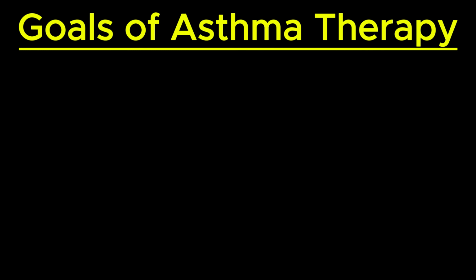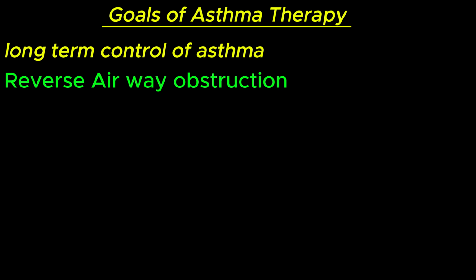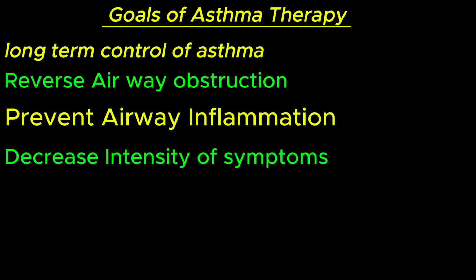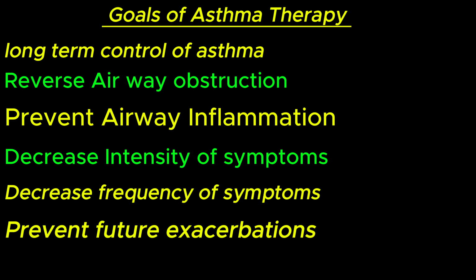Hello everyone, today we will quickly understand the goals of asthma therapy and the role of beta 2 agonist in the treatment. So first of all, the goals of asthma therapy are long-term control of asthma, reverse airway obstruction, prevent airway inflammation, decrease intensity of symptoms, decrease frequency of symptoms, prevent future exacerbations, minimize limitation of daily activities.